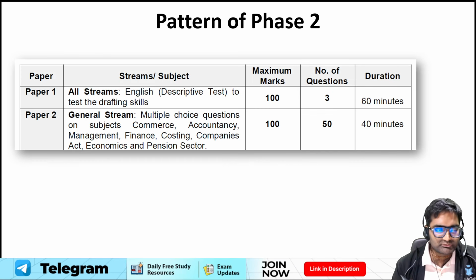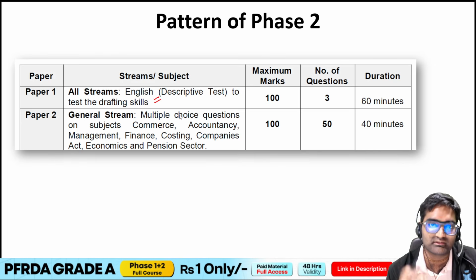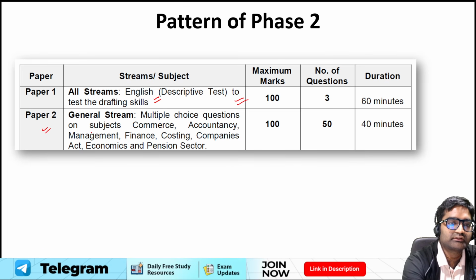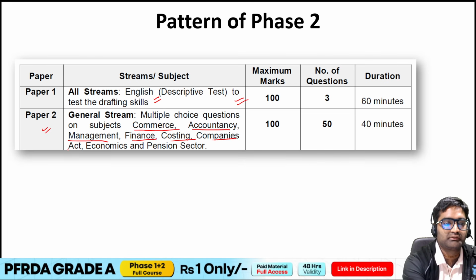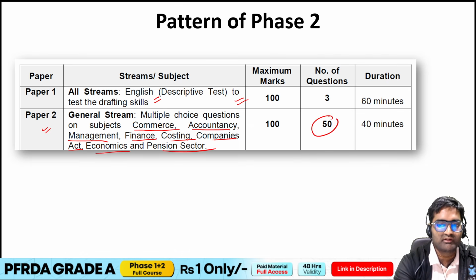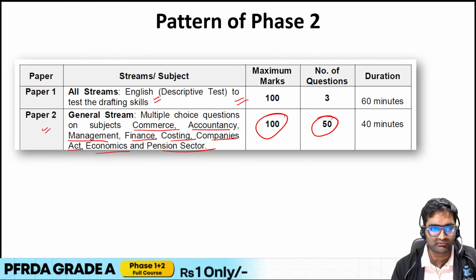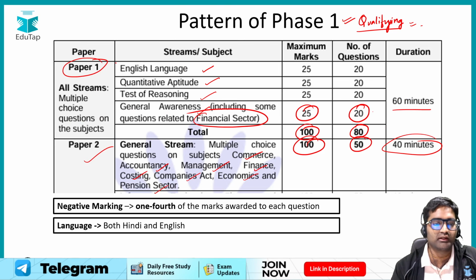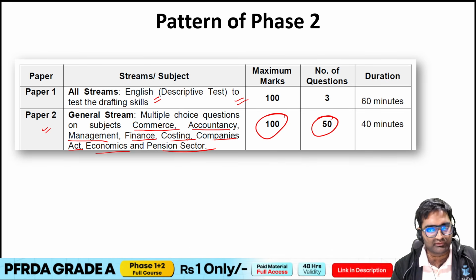Now, talking about phase 2, paper 1 is descriptive English. We have seen that in this, essay writing, précis, and comprehension, these three things are asked. Paper 2 actually has the same subjects, as you can see: commerce and accountancy, management, finance, costing, companies act, economics, and pension sector, wherein 50 questions would be asked, and a maximum of 100 marks is something that you can gain. In both of these phases, there will be 1/4 negative marking. Here also in paper 2 there will be 1/4 negative marking.